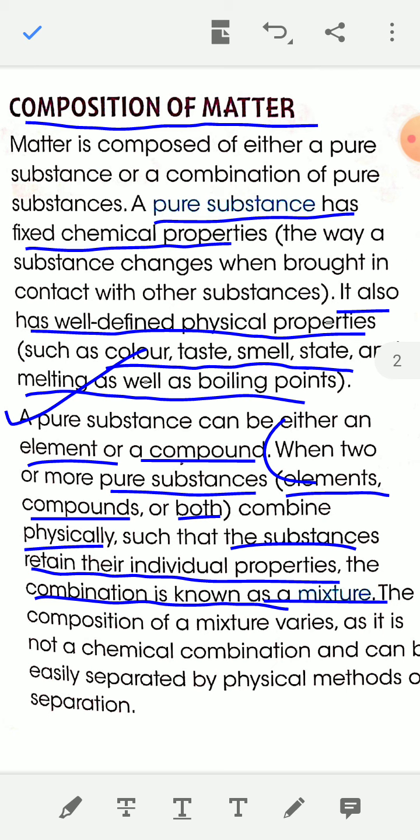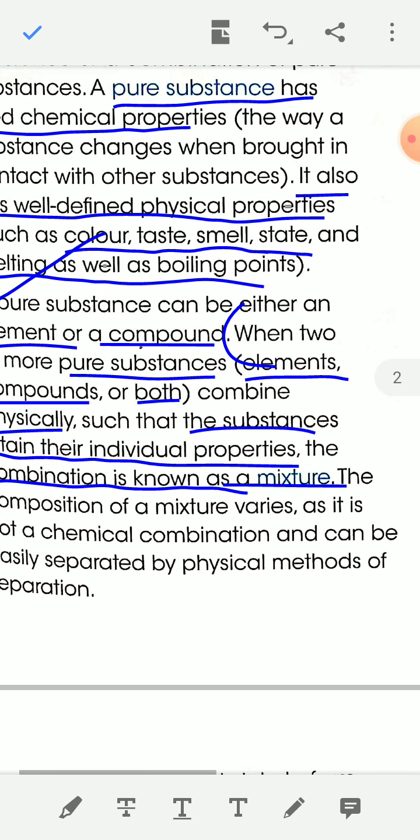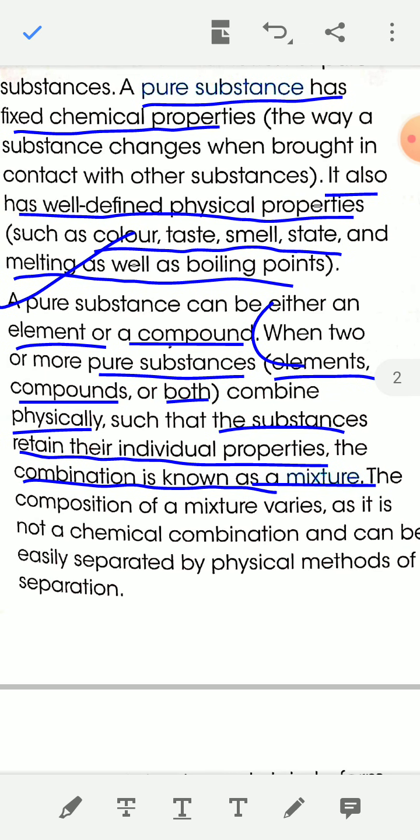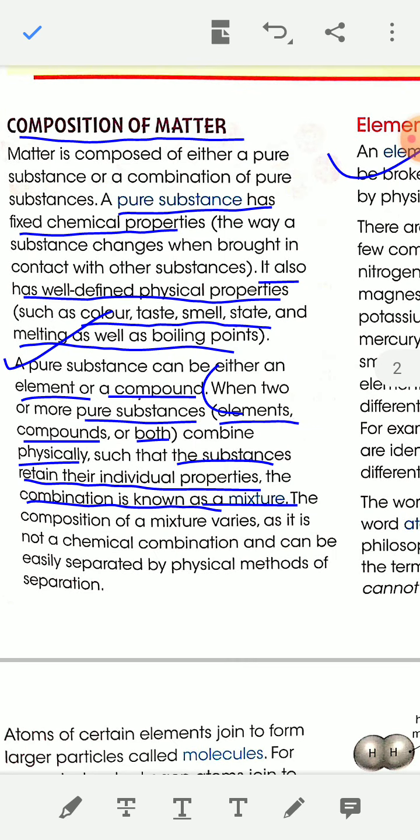The composition of a mixture varies, as it is not a chemical combination and can be easily separated by physical methods of separation. For example, iron particles and sand particles can be separated using a magnet.